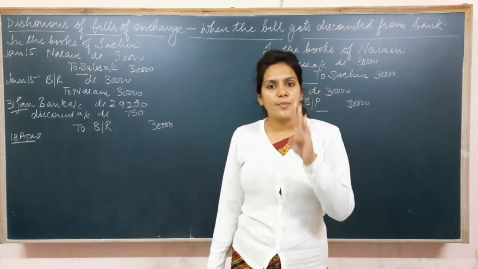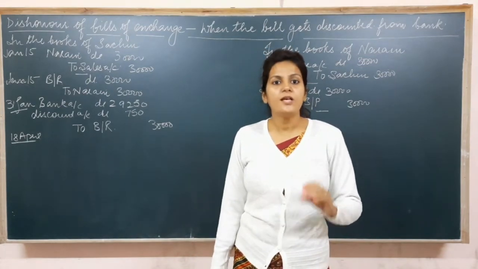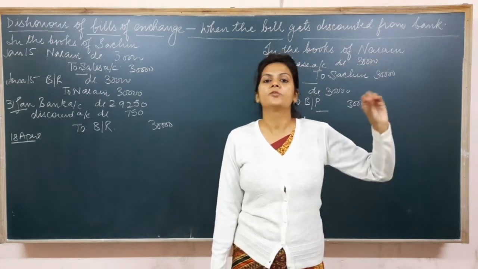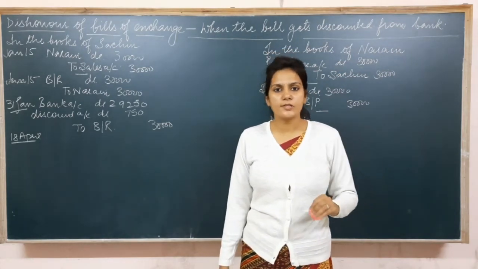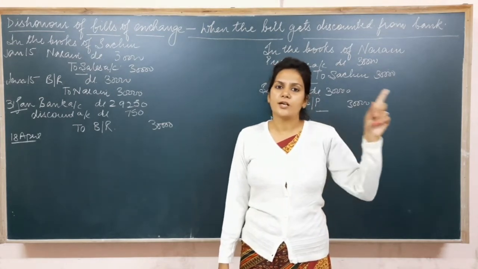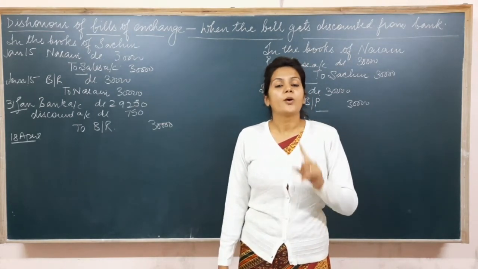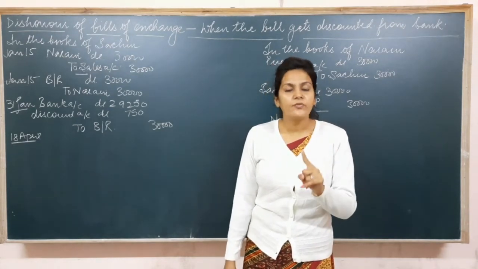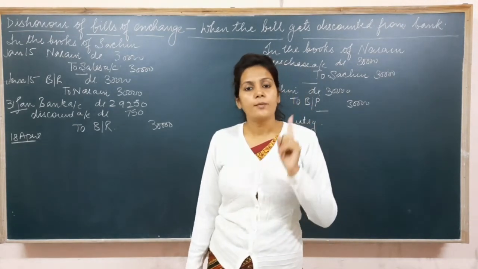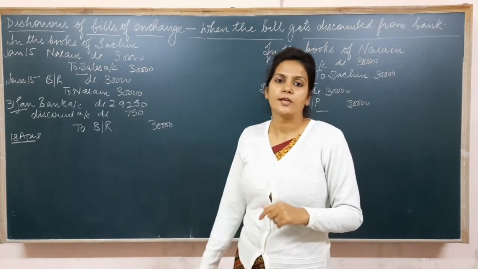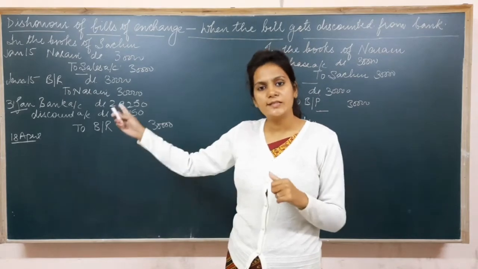So now as the bank is the one who is having the bill, the bank will inform the court or the notary officer about this dishonor, and the bank is going to pay the noting charges to the notary officer. Now the bank will not say anything to Naren, but the bank will recover its amount plus the noting charges which it has paid from Sachin, because bank से पैसा Naren ने नहीं Sachin ने लिया था.